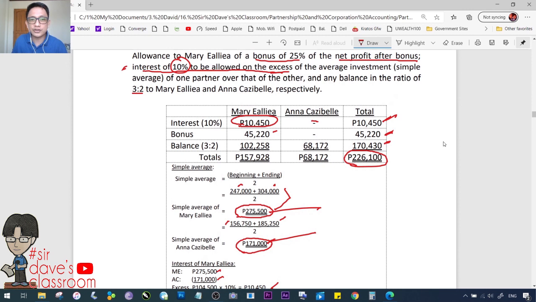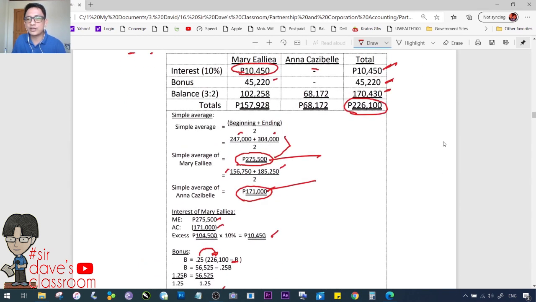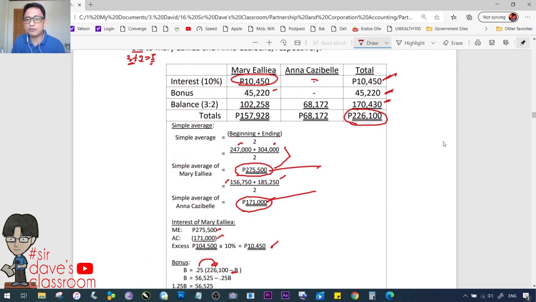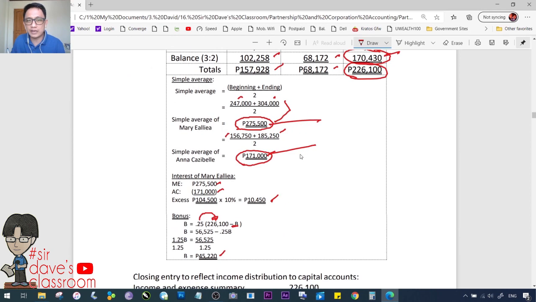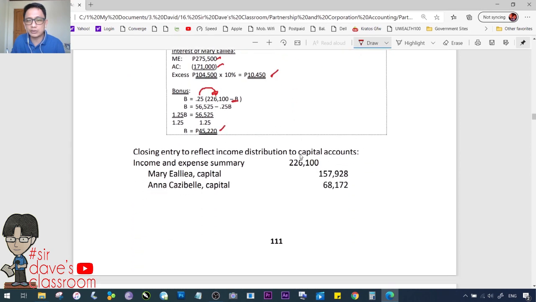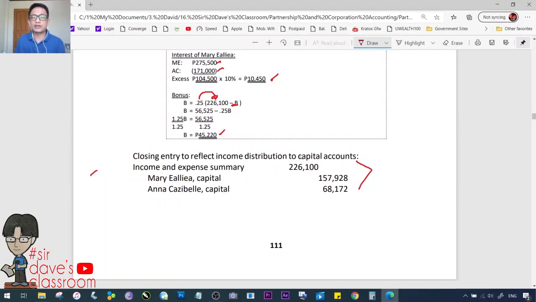Ano nga ulit third provision? 3:2. Meaning to say, 3 plus 2 is 5. 3/5. Ayun yun. 3/5 times yung natitira na 170,430. 102,258, 68,172. Okay? 3/5 times 170,430 and 2/5 times 170,430. These are your correct totals. 157,928, 68,172. Ito tayo for the closing entries.